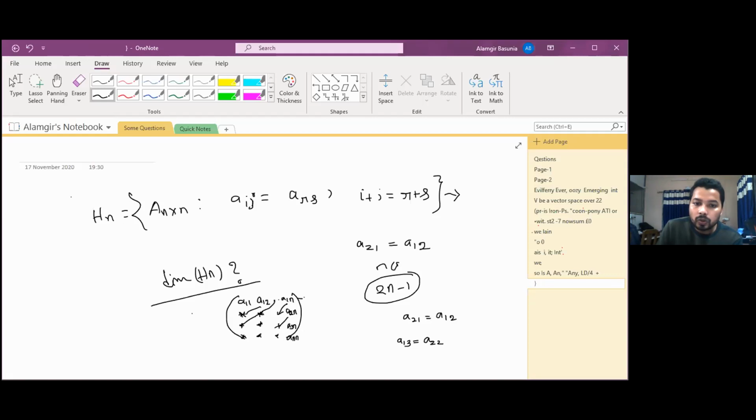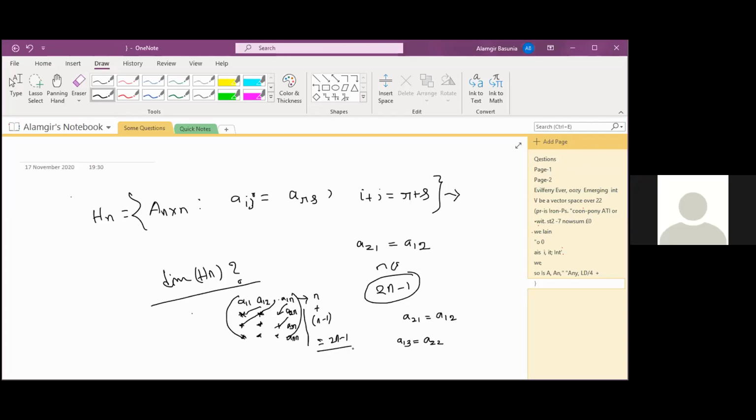In the first row, we have chosen independently how many elements? n elements. And from the remaining n minus 1 rows, one element from each row, that means n minus 1. n plus n minus 1 means 2n minus 1. Dimension will be this, 2n minus 1. Any problem here? Dimension will be 2n minus 1. Okay, clear or not clear?